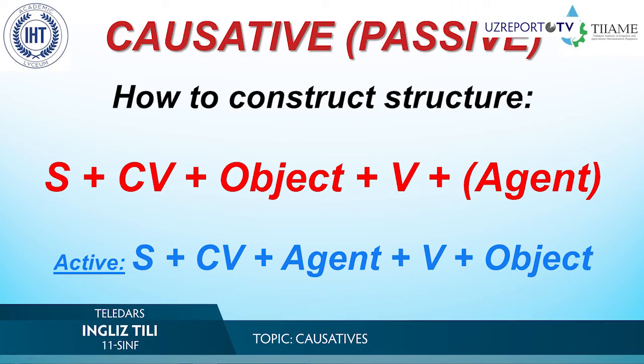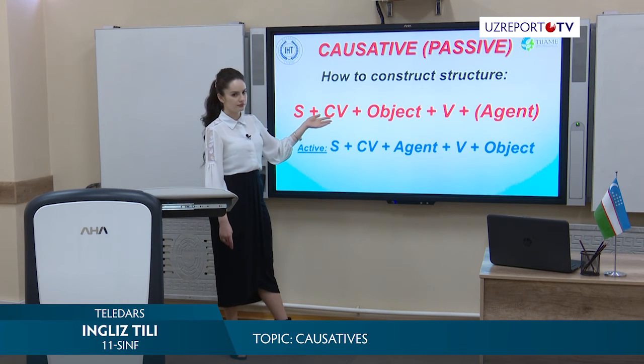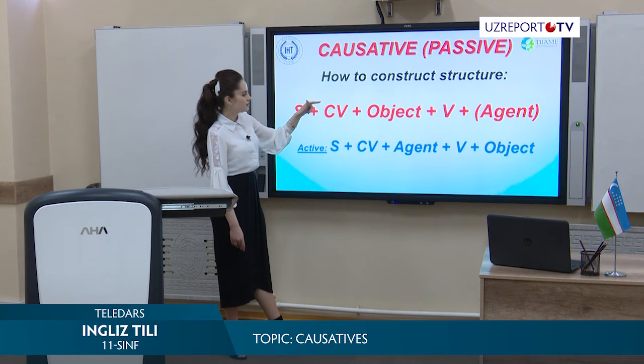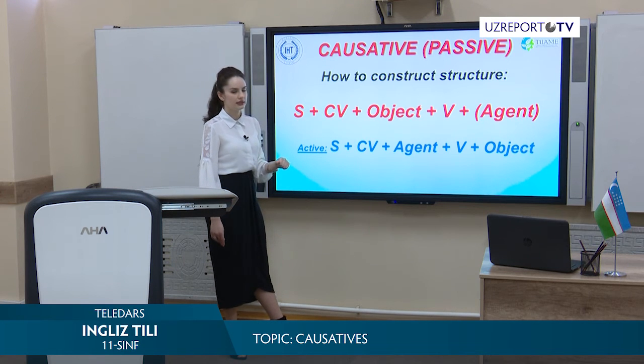Then causative verb. Here and here you may see them in both of the sentences. Then if in our active voice we had agent, here we have object. After that we have verb and agent only.